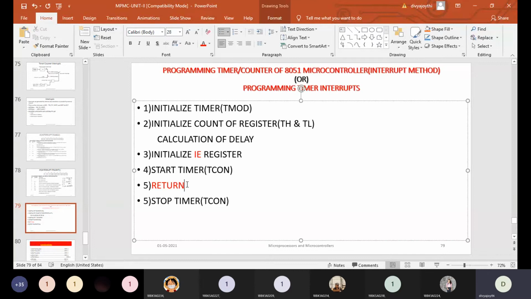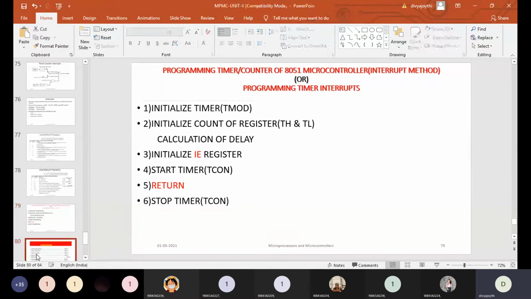So here, return means the controller will go back to its original program and execute that program until the loop in this particular program has been completed. And once this program has been completed, the controller will come back and stop the timer. So the third step and the fifth step are new to you, and the remaining ones are all the same.